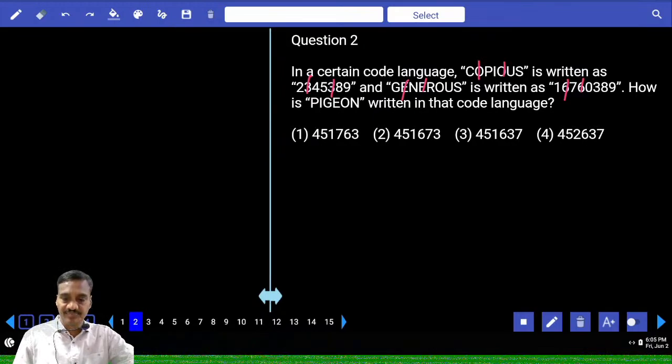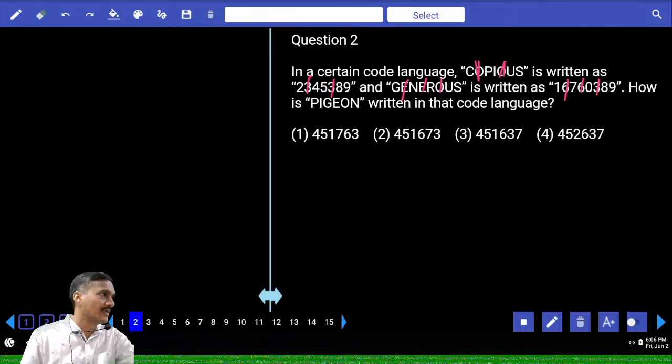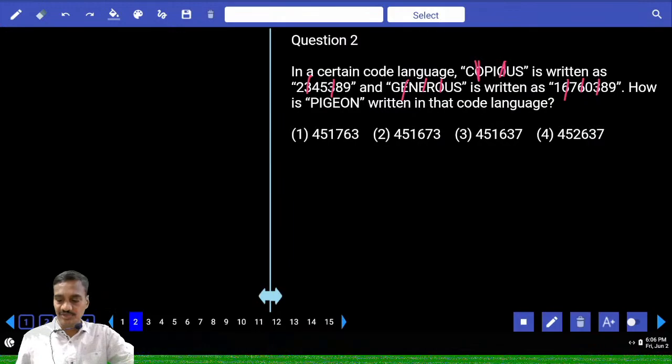And in the same way, O is third from the right hand side here, and here also O is second from the left. Now here, what is the code for this O? Again 3 is at the same place. That means with the help of this one, we can decide the letters and the codes are directly given in the same order.